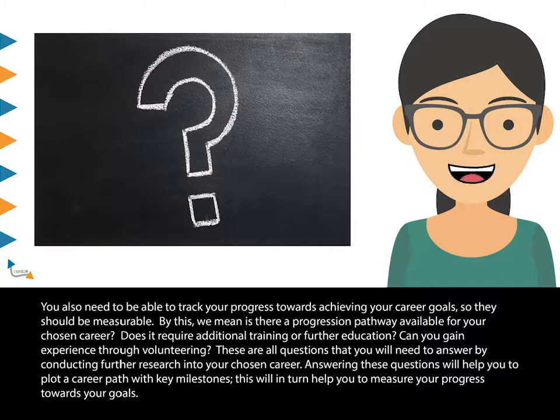You also need to be able to track your progress towards achieving your career goals, so they should be measurable. By this, we mean, is there a progression pathway available for your chosen career? Does it require additional training or further education? Can you gain experience through volunteering? These are all questions that you will need to answer by conducting further research into your chosen career. Answering these questions will help you to plot a career path with key milestones. This will in turn help you to measure your progress towards your goals.